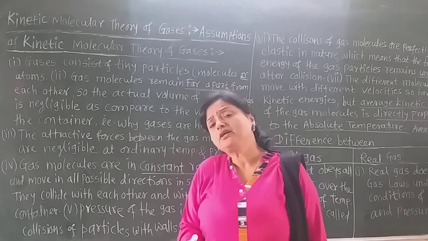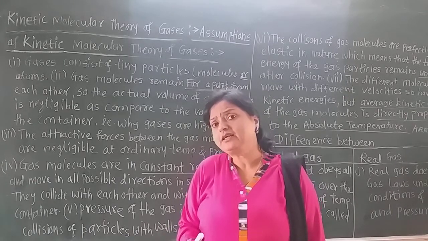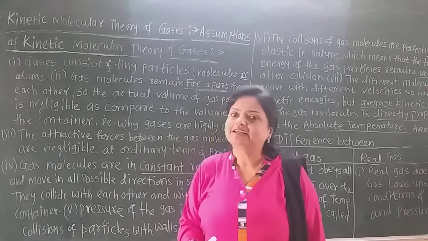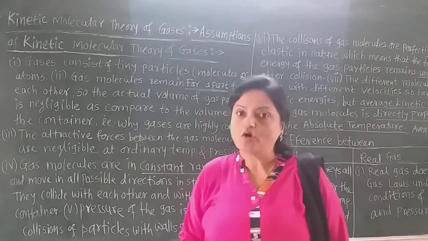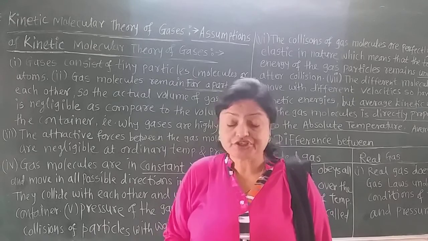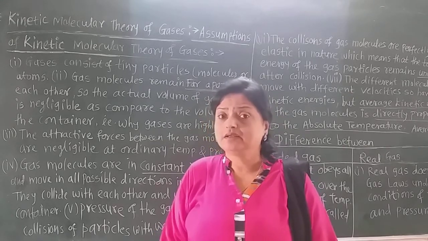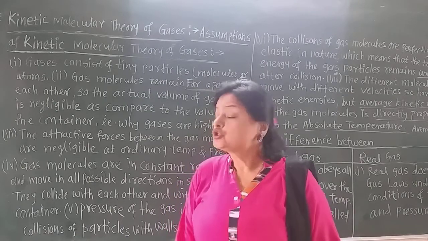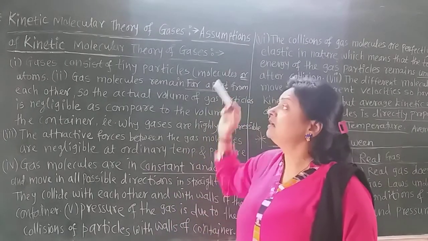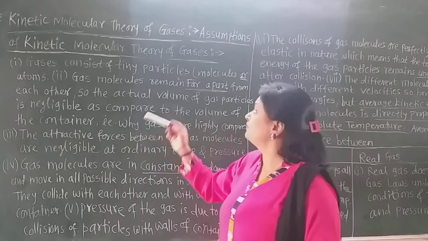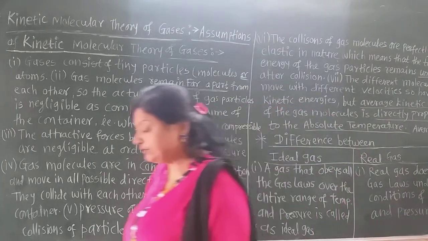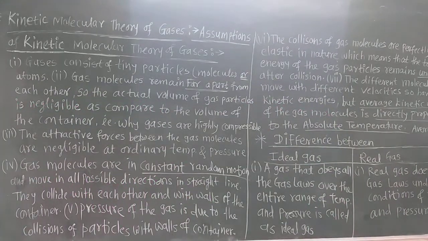Then in which gases are there atoms? Inert gases, because inert gases do not form molecules. Their outermost shell is already completed, so their atoms are their particles. So gases consist of very tiny particles, molecules or atoms, and inert gases generally consist of atoms.